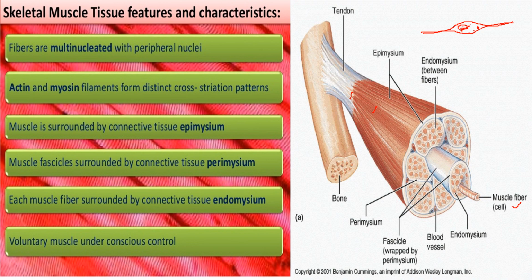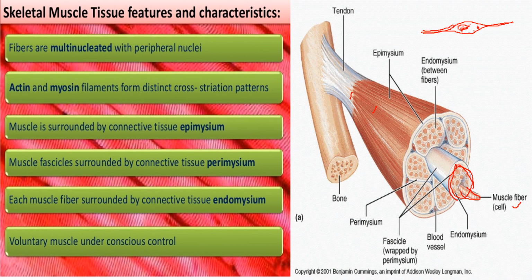Each muscle fiber is covered by a connective tissue sheet called the endomysium. Several muscle fibers are present and exist in the form of a group, and the group of muscle fibers is called a fascicle. The fascicle is again covered by a connective tissue sheet called the perimysium.